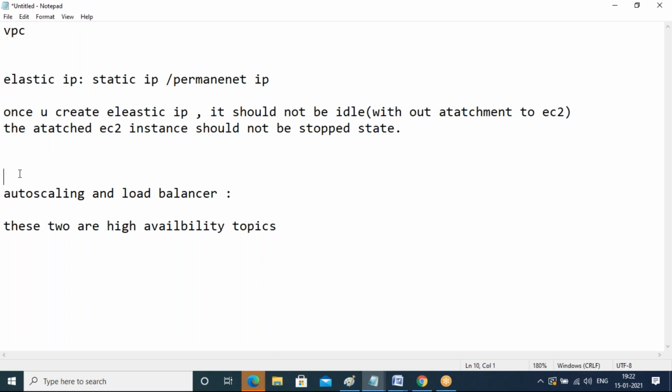Go back and select your elastic IP. Just now I showed the associate option. There itself you have an option called release. Once you select the elastic IP, go to actions, and the release option is there. If you release it, it will be released.